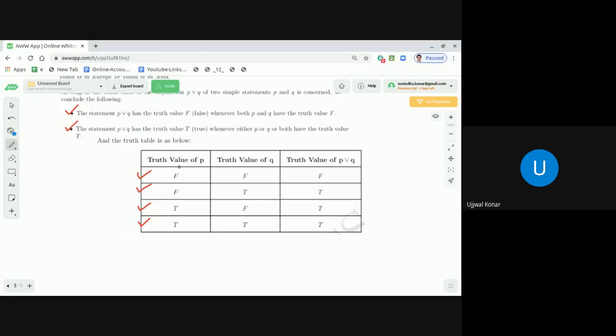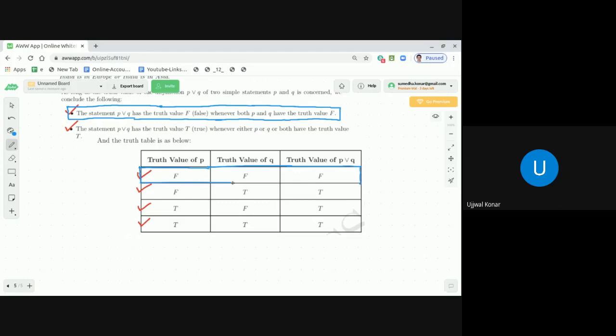Now out of these 4, dear students, if I take a different color, the statement P or Q has the truth value F whenever both P and Q have the truth value F. And this particular statement, which I just marked in blue, is represented by the first row of the truth table, dear students. I hope you agree with me.